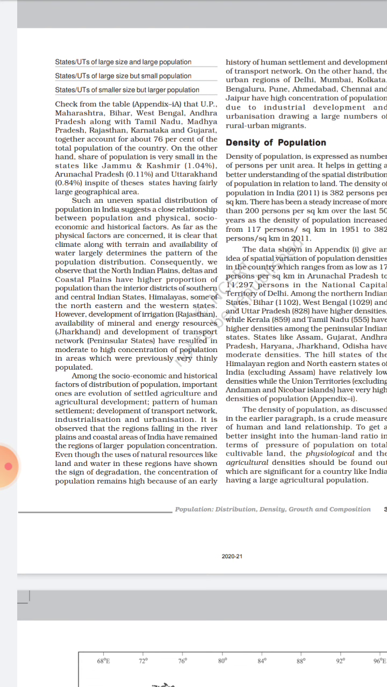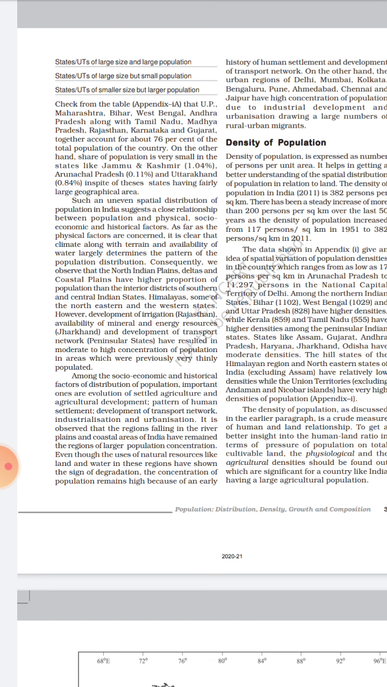There are states like Maharashtra, Bihar, West Bengal, Andhra Pradesh, along with Tamil Nadu, Madhya Pradesh, Rajasthan, Karnataka and Gujarat. Together they account for 76% of the total population of the country. After combining the population of these states, they come to 76%. The rest of the states have only 24%. On the other hand, the share of population is very small in states like J&K, that is Jammu and Kashmir, which is 1.04%. Arunachal Pradesh is much lesser, that is 0.11%. Uttarakhand is 0.84%, in spite of having a fairly large geographical area.